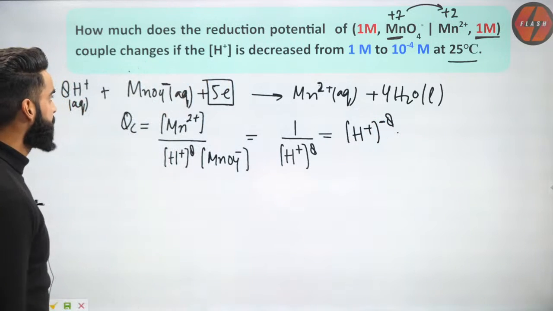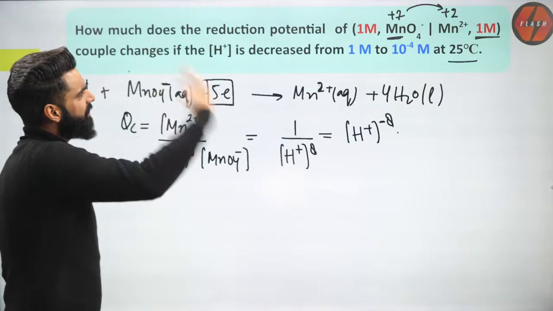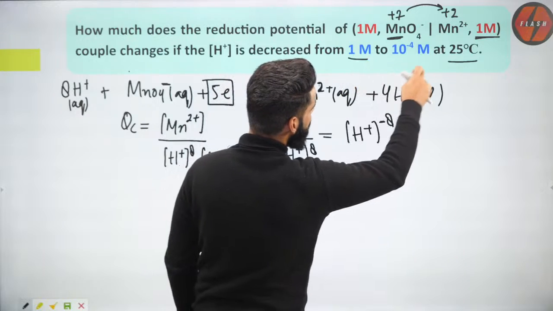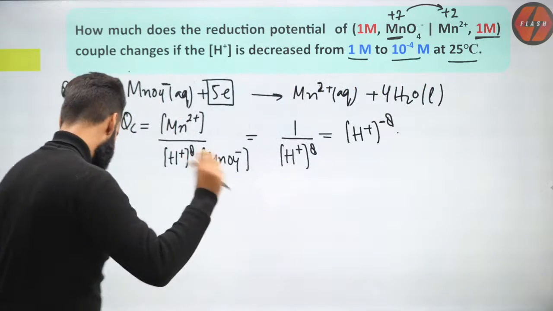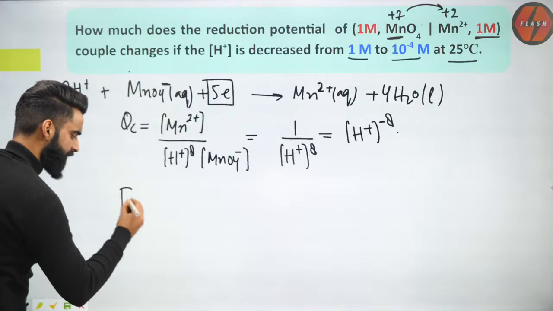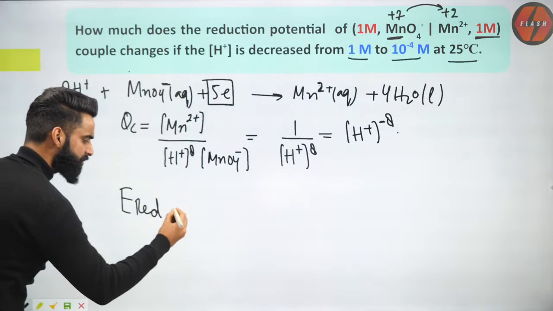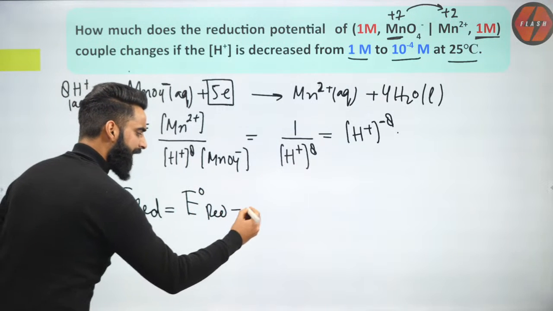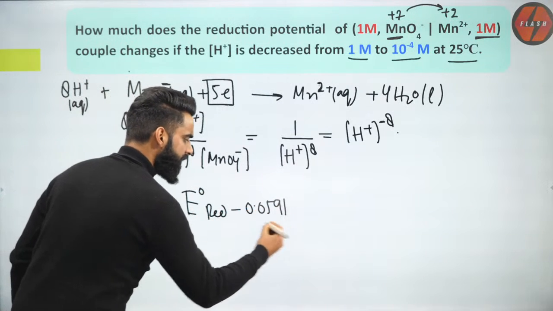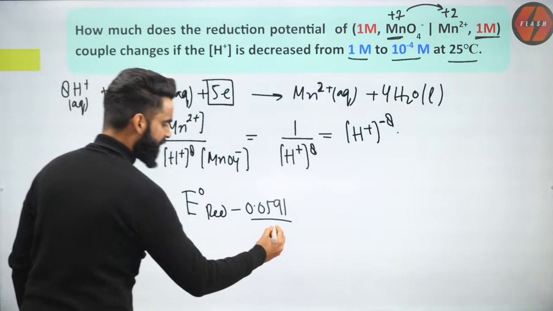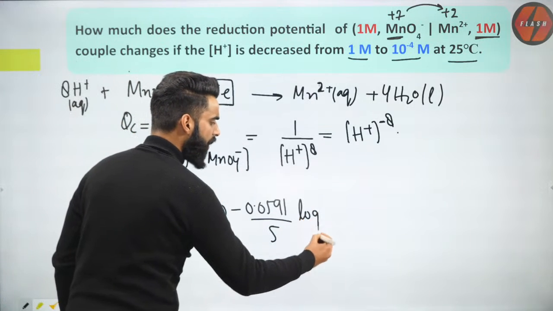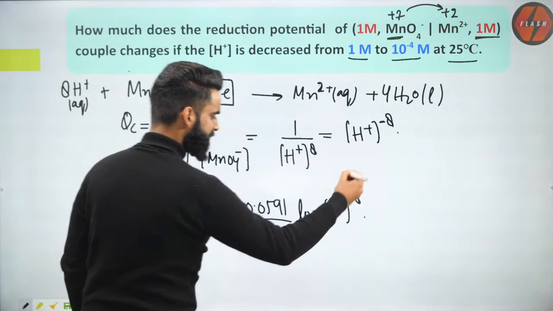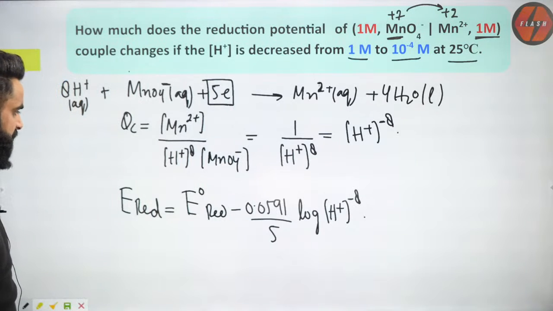Now we have to check how much the reduction potential is decreasing when the H positive concentration changes from 1 molar to 10 to the power minus 4 molar. First of all, I'm going to write the Nernst equation. The reduction potential of the electrode is equal to the standard reduction potential E naught RED minus 0.0591 divided by the N value. What is the N value? N value over here is 5. This is log of concentration of H positive to the power minus 8, which I got right here.